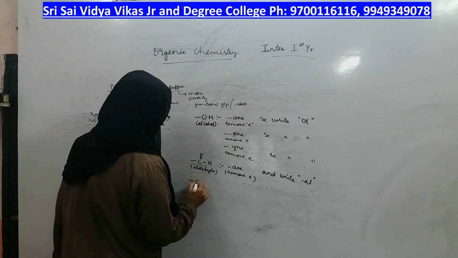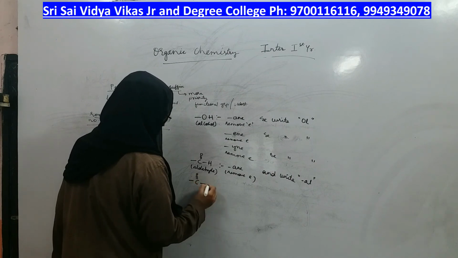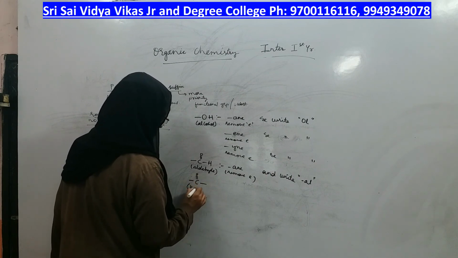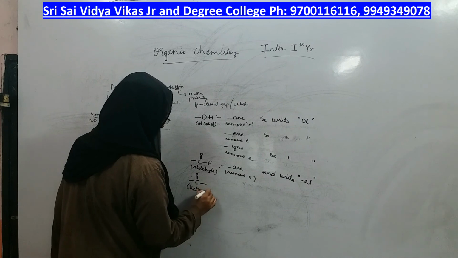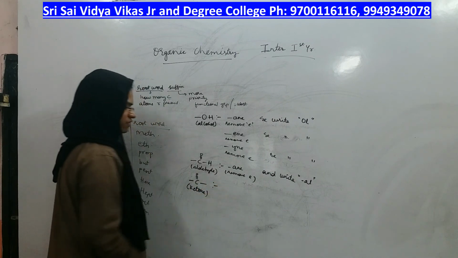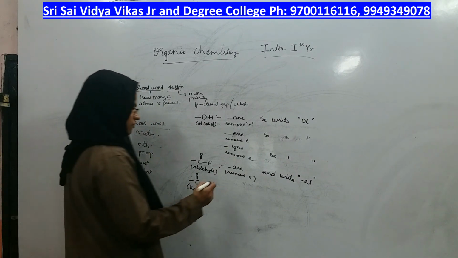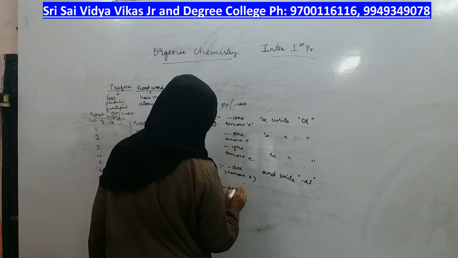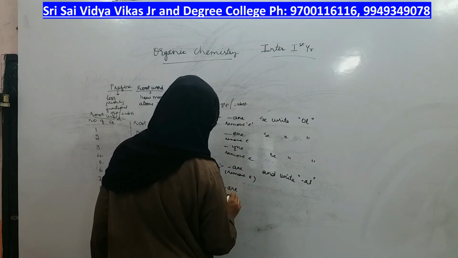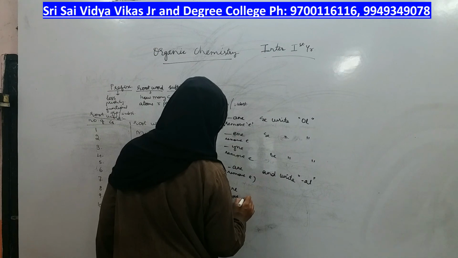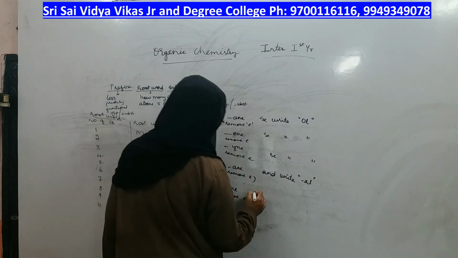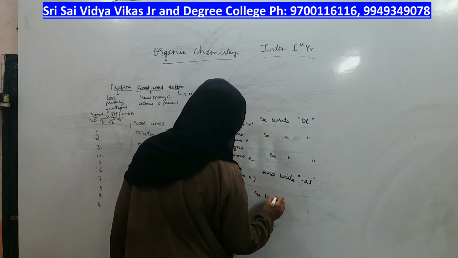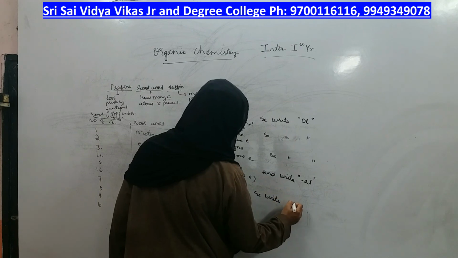Same way, if ketone is the functional group, C double bond O, if ketone is the functional group in the compound, from ane you have to remove E and write the suffix as ONE.